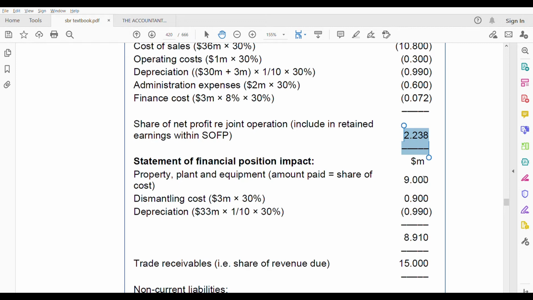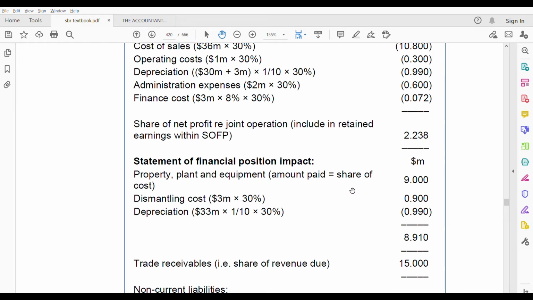It is 9 million, because they have told that Blast has only accounted for its share of the cost of manufacturing facility, which is 9 million. So out of that 30 million, 9 is for Blast. So you are taking 9 million. Now depreciation is only on 3 million, 30%. Even dismantling cost,